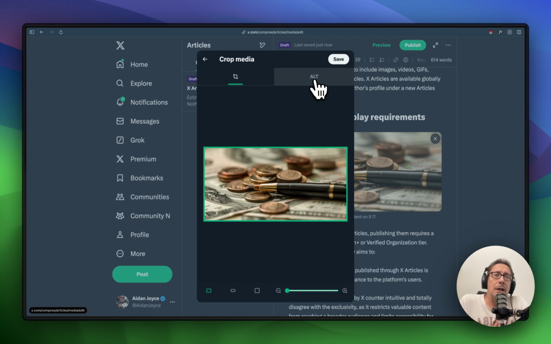I'm not sure how that works. I haven't tested that yet, but the capability is there to add alt text to the images, which can be quite useful. I don't know if it actually helps X discover your articles, but it's a good practice to put it in, especially for people visually impaired or otherwise, in any case.